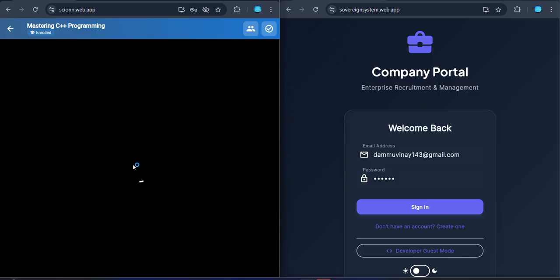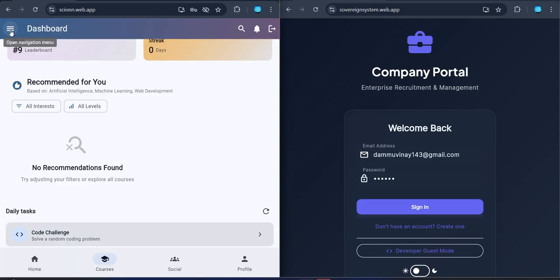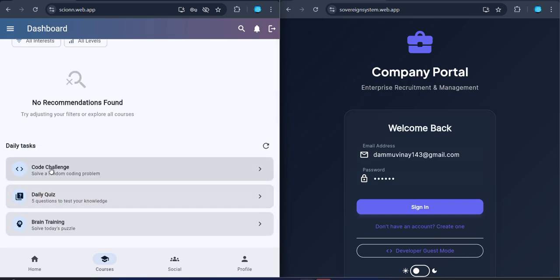Hold on. Here you can see that it fetches videos and concepts for us in the AI course generator. Okay, finally we have seen most of the features, and it has daily tasks like code challenge.